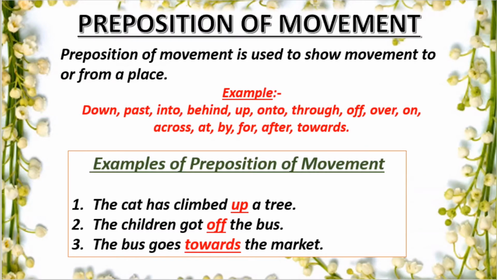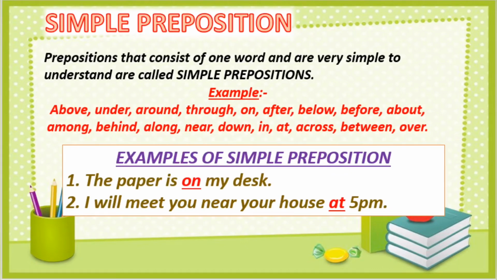Next type of preposition is simple preposition. Prepositions that consist of one word and are very simple to understand are called simple prepositions. ऐसे prepositions जो सिर्फ एक word के होते हैं उनको हम simple prepositions बोलते हैं. For example, above, under, around, through, on, after, below, before, about, among, behind, along, near, down, in, at, across, between, over. Now look at some of the examples of simple prepositions.